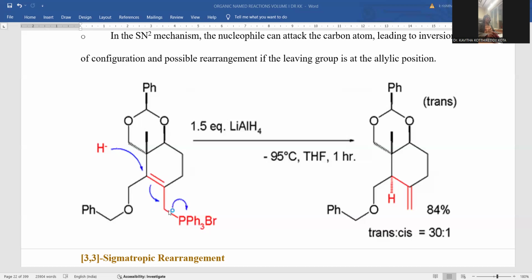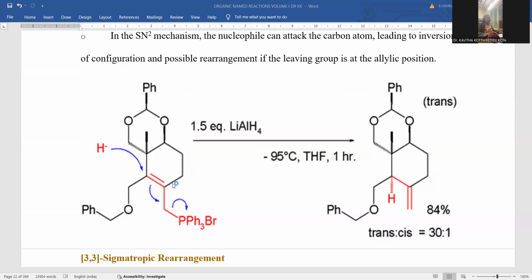Whenever this pi bond is moving, simultaneous fragmentation of this functional group takes place. The reaction is facilitated at minus 95 degrees centigrade, cryogenic conditions to be operated. Tetrahydrofuran, a saturated furan ring, is the solvent medium and the reaction completes within 1 hour. So this reaction is facilitated over there.